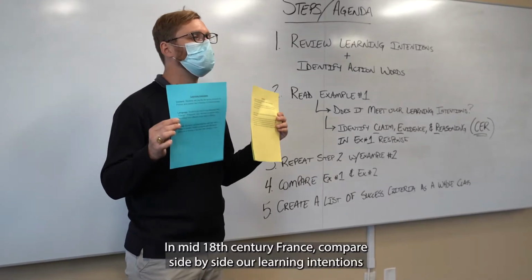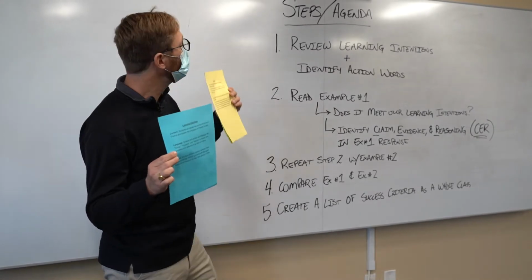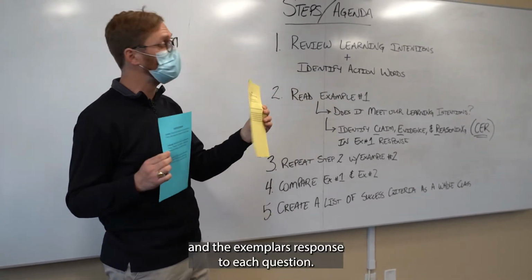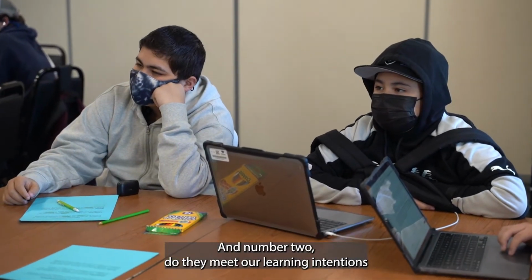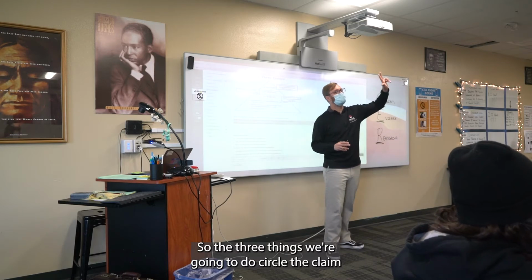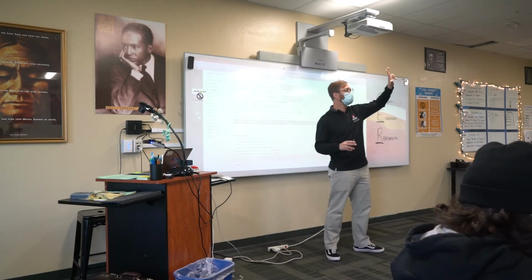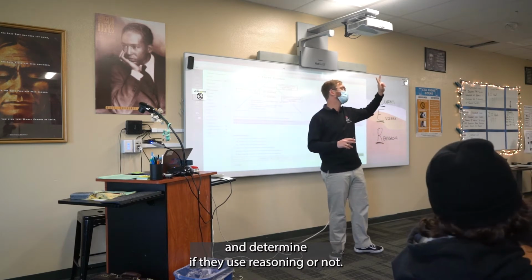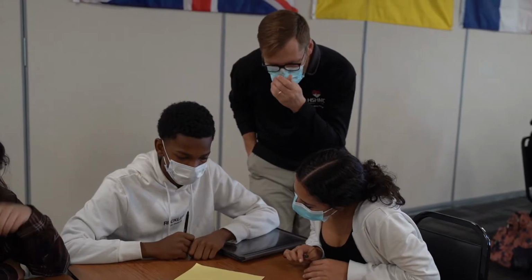Compare side by side our learning intentions and the exemplar's response to each question. Number 1 and number 2, do they meet our learning intentions? So the three things we're going to do: circle the claim, underline evidence, and determine if they use reasoning or not. How might that be?